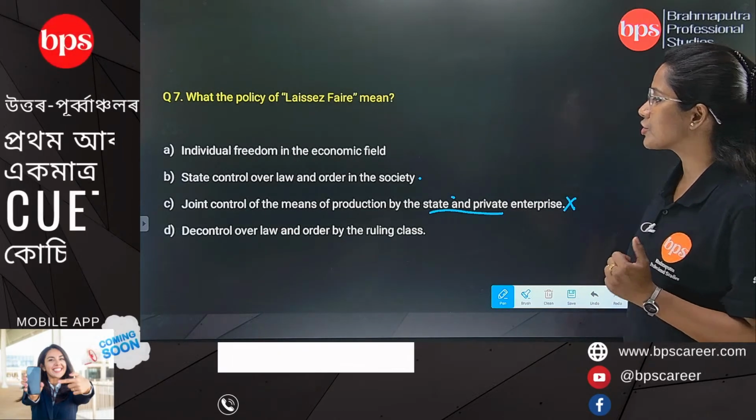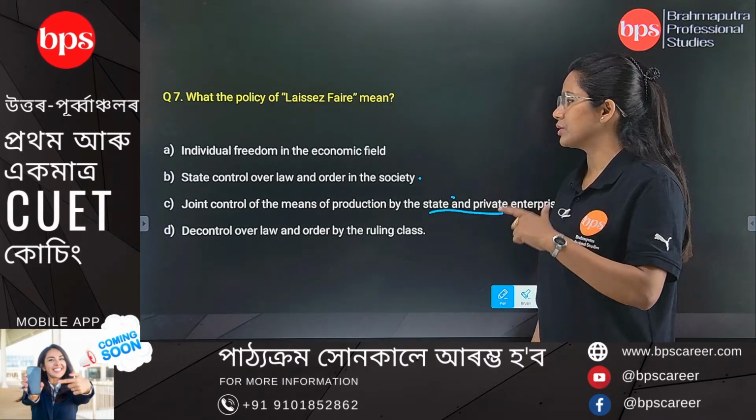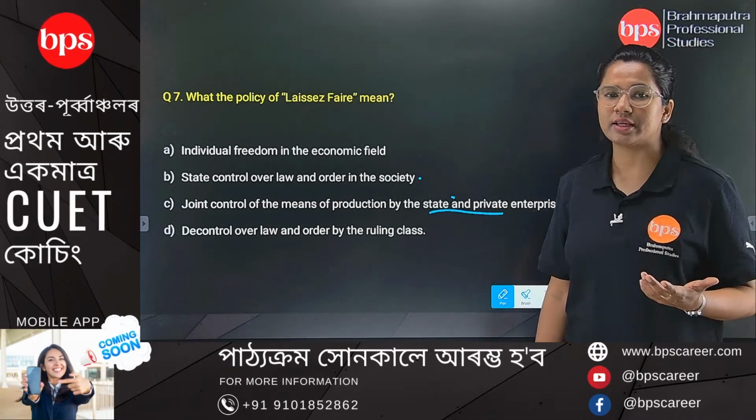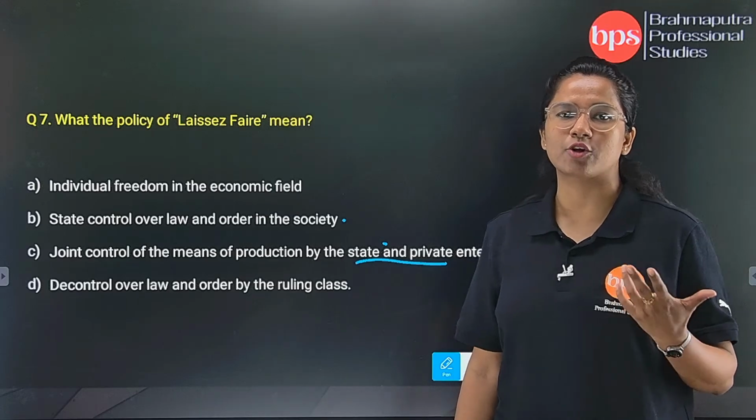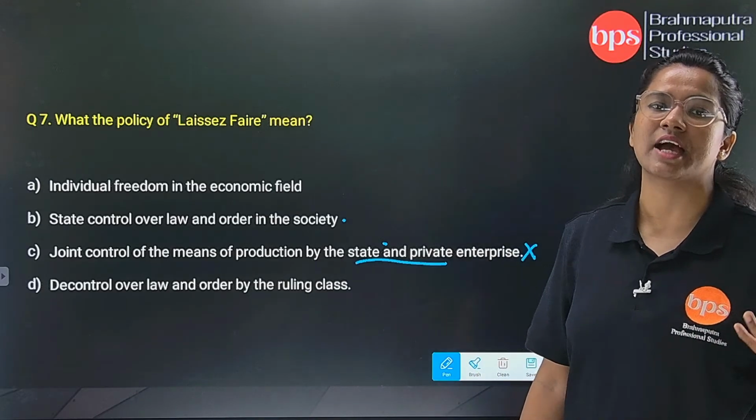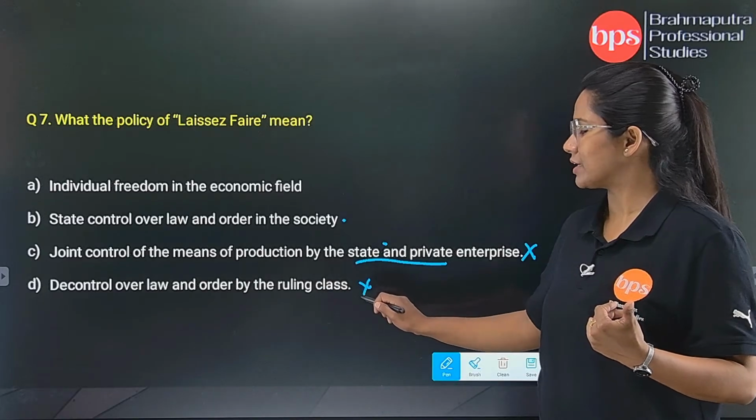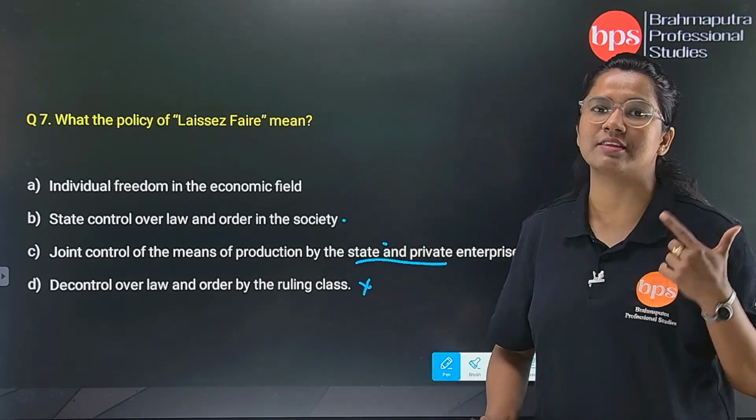Number D, decontrol over law and order by the ruling class. Yes, to some extent, because they were controlling the people, but actually the common people were not getting any kind of benefits from this system. But this is also not clarifying, or it is not being specified in the passage.